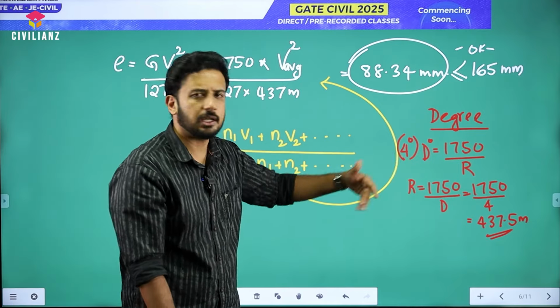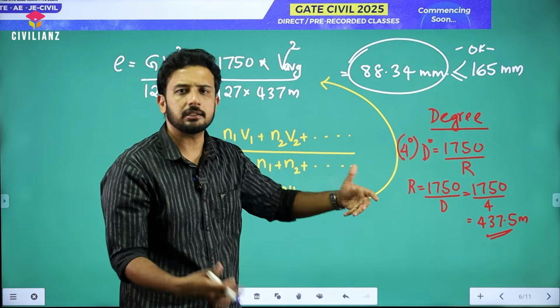Which means in any question, if instead of giving the radius they give the degree, like 4 degree, 3 degree, 2 degree, then we can calculate the radius like this and proceed. So whether the question says the radius is 437.5 meter, or says it's a 4 degree curve, both are the same. Understood? A twist like that can also come in future exam questions. So keep that point in mind.